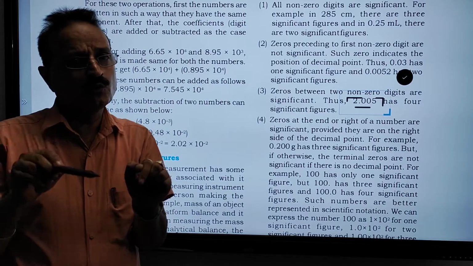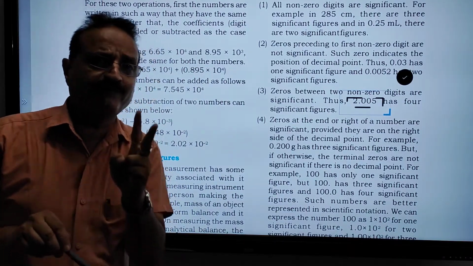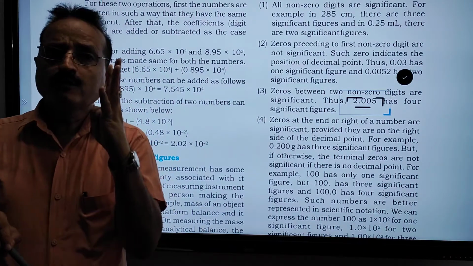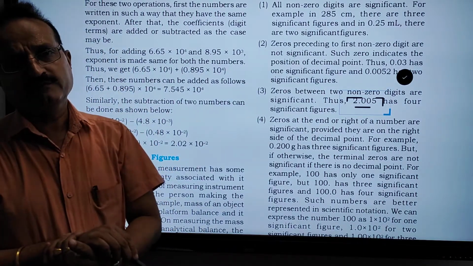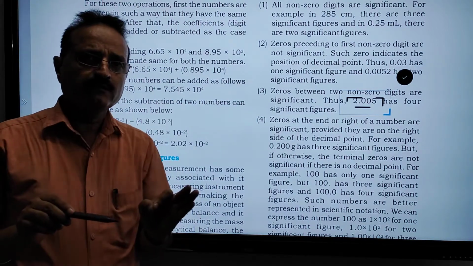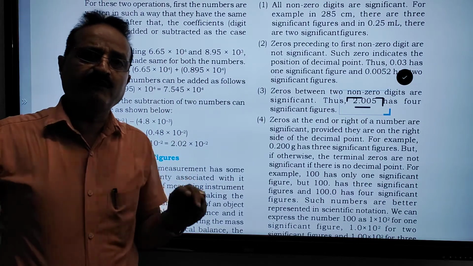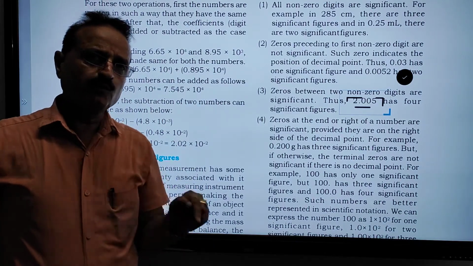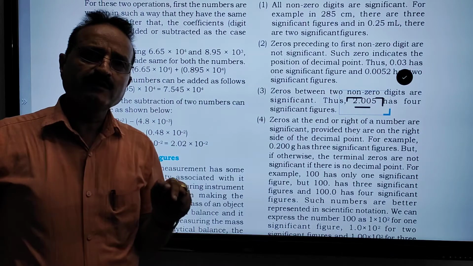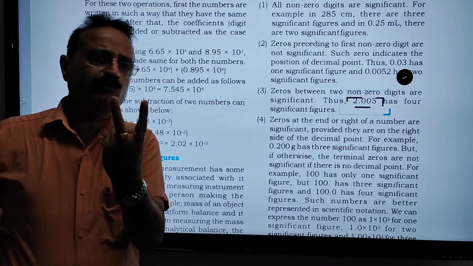So 2.005 has not only two, but four significant numbers.